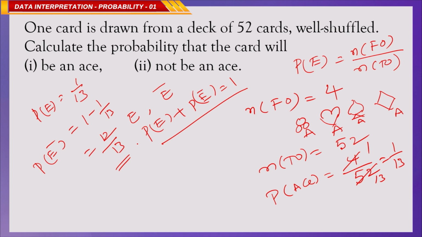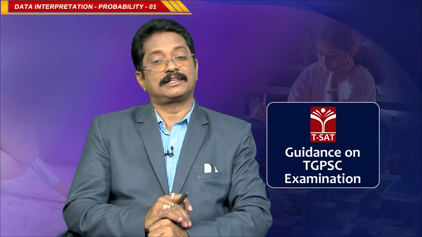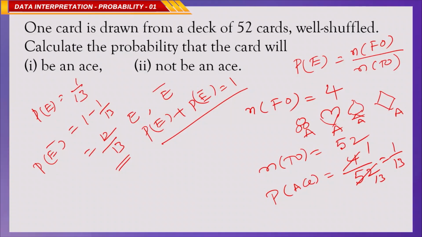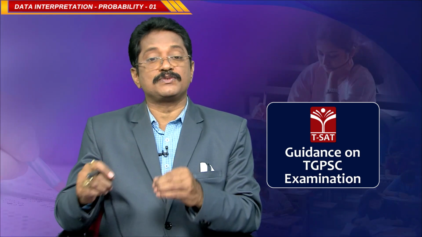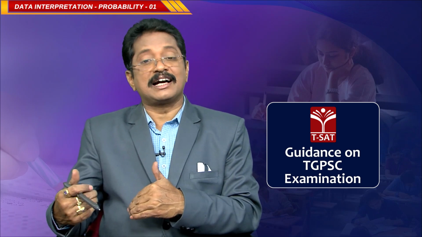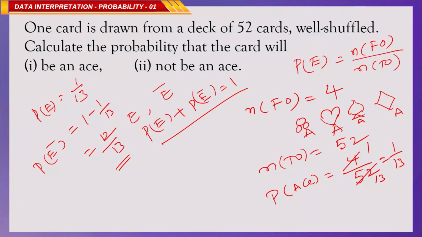So, the probability of not an ace is 12 by 13. You have to remember this is a most important concept. Clear? Okay. When one card is drawn randomly from the 52 cards, the probability that it will be an ace is 1 by 13. When you come to not an ace, that is 1 minus 1 by 13, which is 12 by 13. That is the probability of not an ace, and you can represent it as E bar.